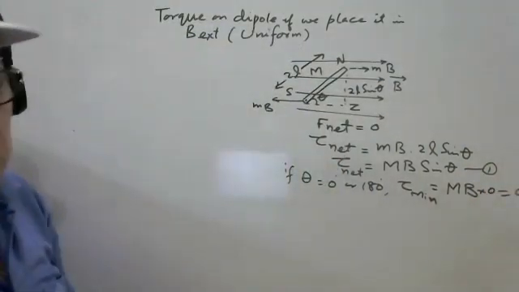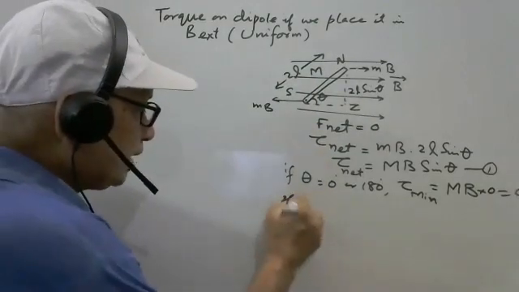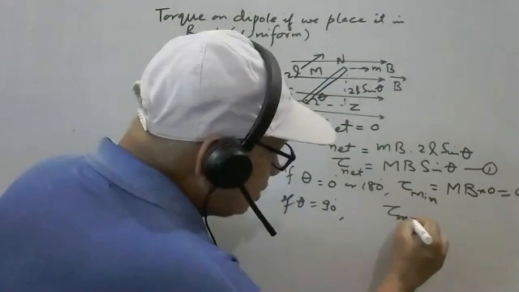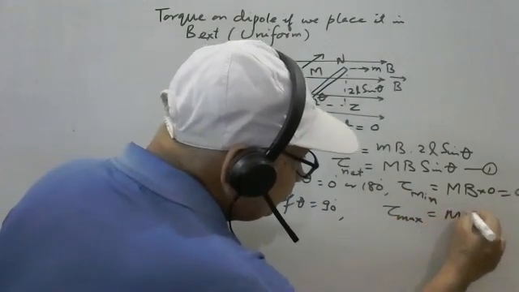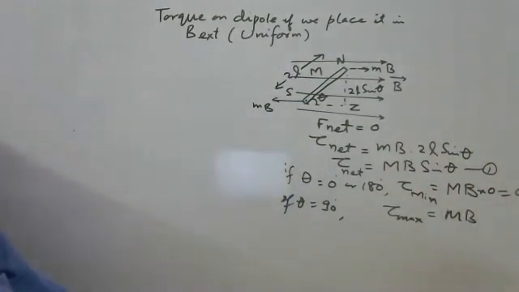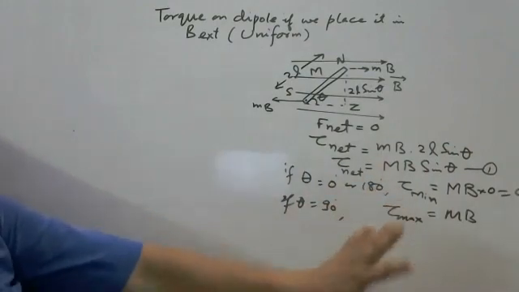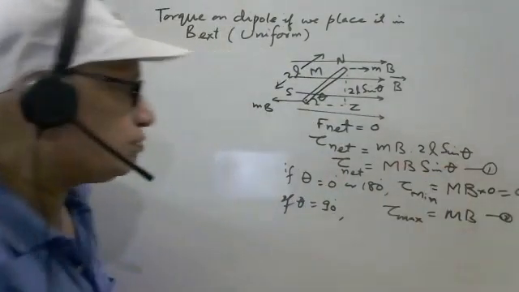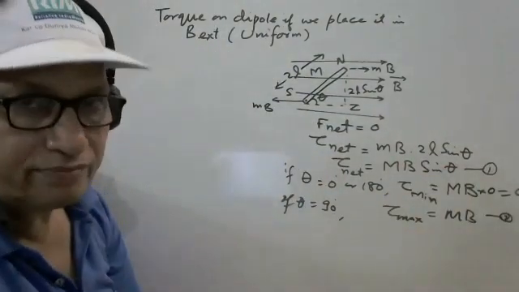Minimum torque is 0. If theta is 90 degree, then torque will be maximum because sin 90 is 1. So minimum torque is 0, and maximum torque is MB.